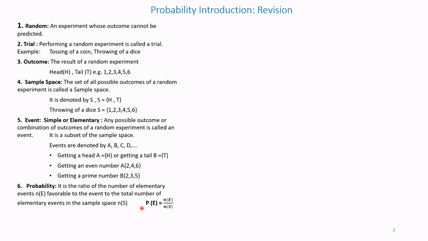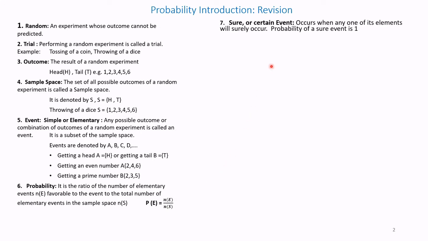It is represented by P(E), where E is the expected experiment result. P(E) is equal to n(E) divided by n(S), where n(E) is the number of elementary events favorable to the event and S is the sample space.